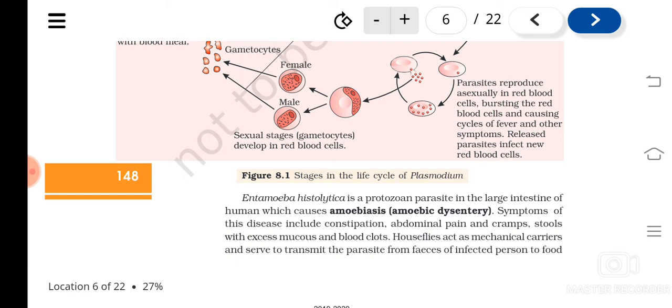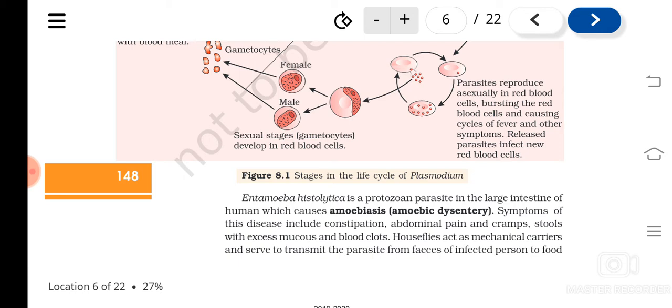The digestive system, isn't it? You can see it in the large intestine of human beings, and it causes the disease amoebiasis or amoebic dysentery. As I told, the symptoms will be related to the digestive system. As this is infecting the digestive system, what will be the symptoms?